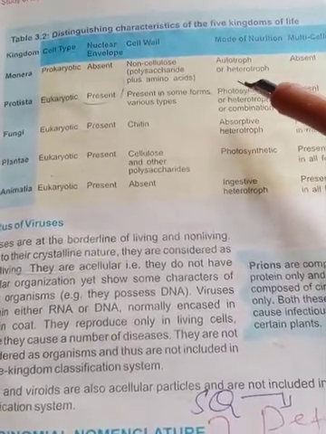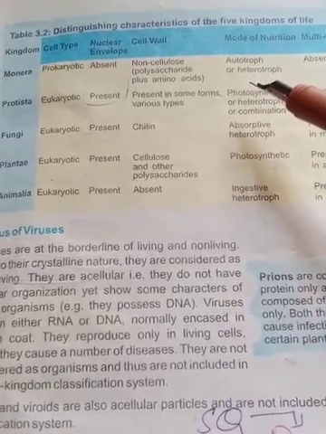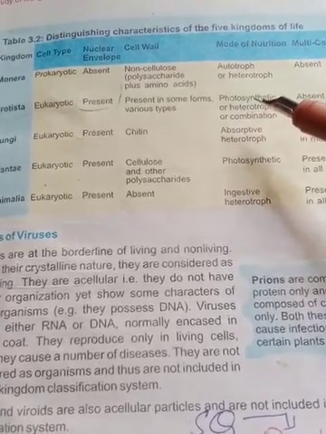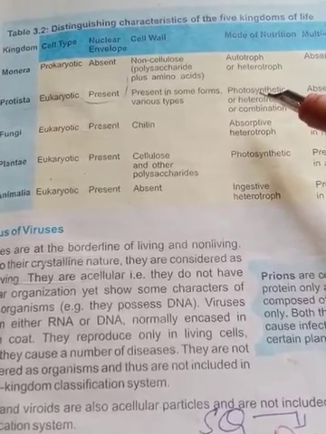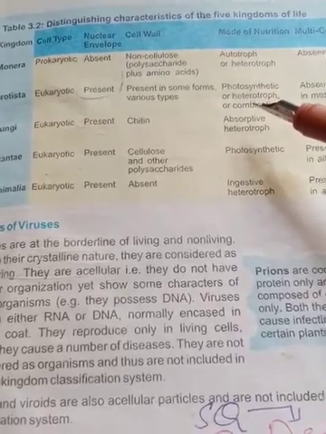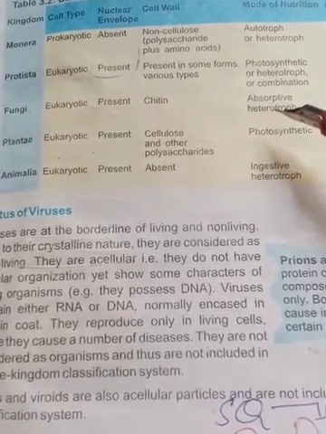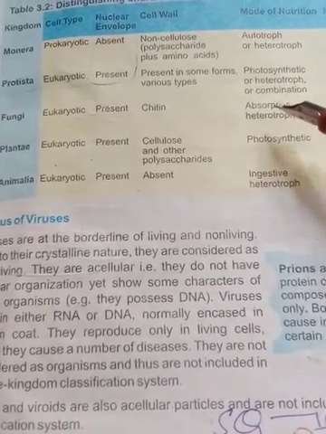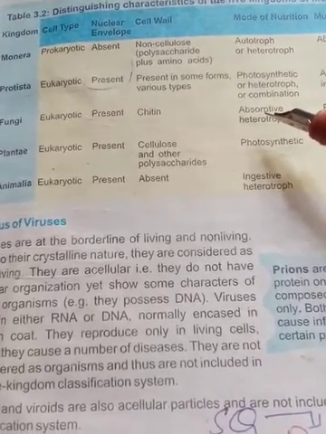Mode of nutrition: kingdom Monera is autotroph or heterotroph, while kingdom Protista has a combination of autotroph as well as heterotroph, that is photosynthesis is present, and the heterotrophic mode of nutrition is also present. In fungi, it is the absorptive mode of nutrition, which I will explain while teaching the kingdom fungi.